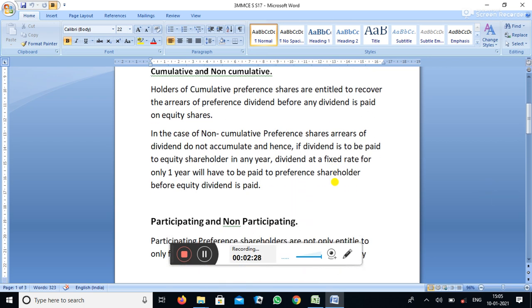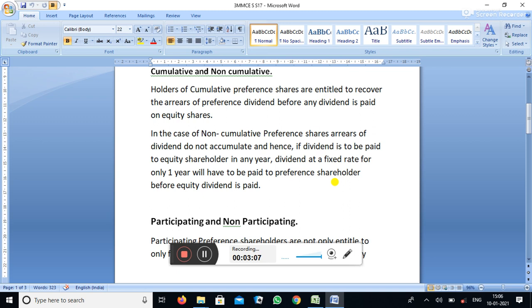Non-cumulative preference share. In case of non-cumulative preference share, arrears of dividend do not cumulate, do not get added, and hence if the dividend is to be paid to equity shareholders in any year, dividend at the fixed rate for only one year will have to be paid to preference shareholders before equity dividend is paid.